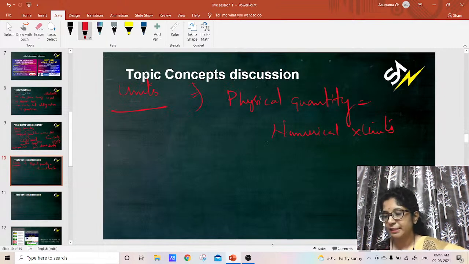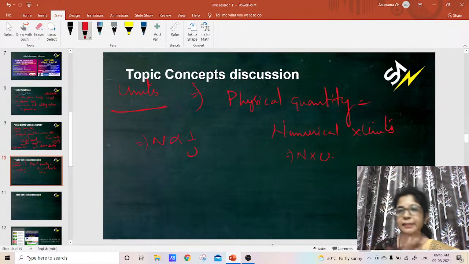So what are the numerical values we have here? The numerical value is a number, and a number into any unit gives you the correct meaning for the physical quantity. You can just say n into u. Or if the physical quantity is kept constant, n is inversely proportional to u, you can also take. In this way you can relate the numerical values and the units. So how many types of units do we have?